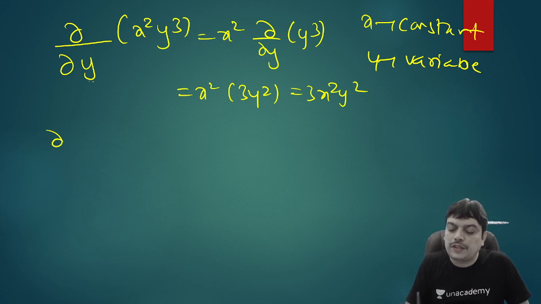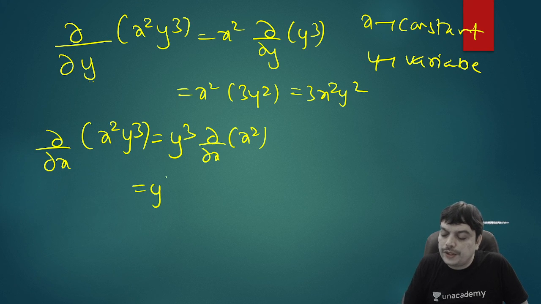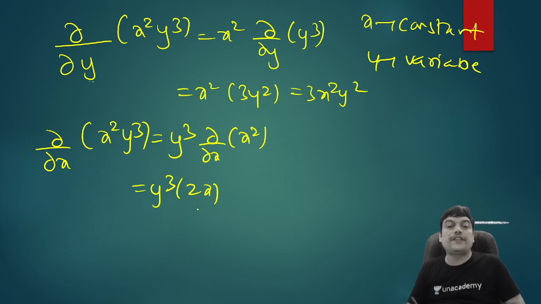For the same question, if it is dou by dou x now, we treat x as a variable and y as a constant. So y cube comes out and we write dou by dou x of x square. That will give you y cube into 2x. So that is how you can differentiate.